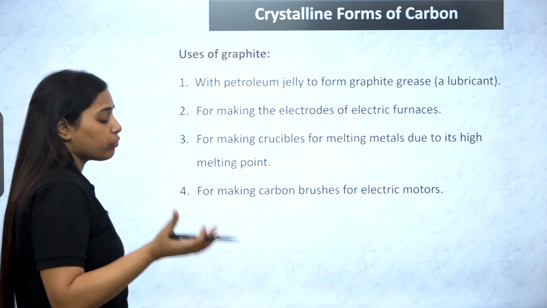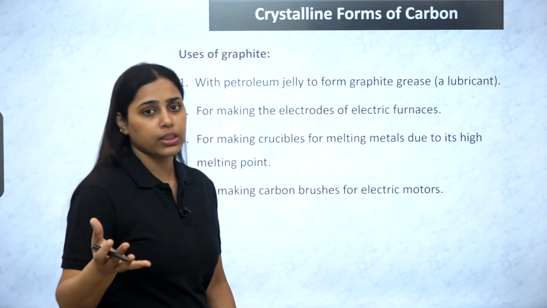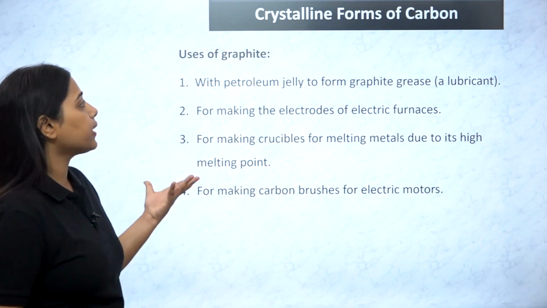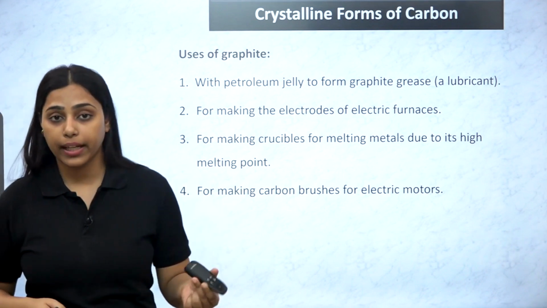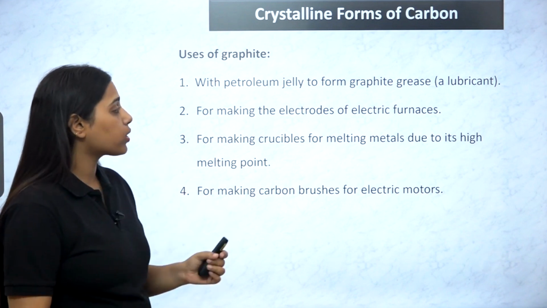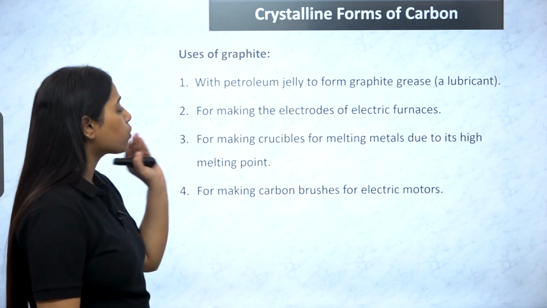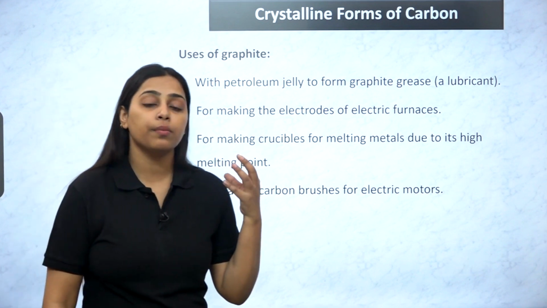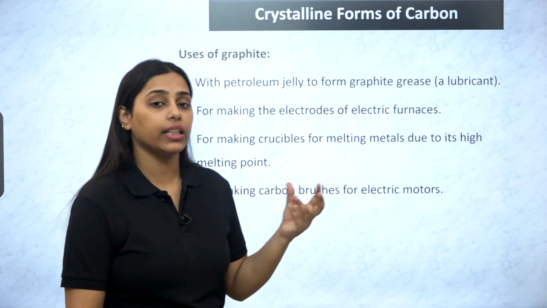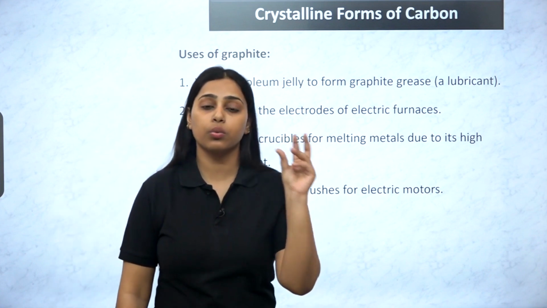Uses, if we discuss, we relate the uses from the properties only, so from there you can easily identify them. It is mixed with petroleum jelly to form graphite grease, as a lubricant. It is used for making electrodes of electric furnaces. It is used for making crucibles for melting metals due to its high melting point. So we use this carbon graphite in making crucibles.